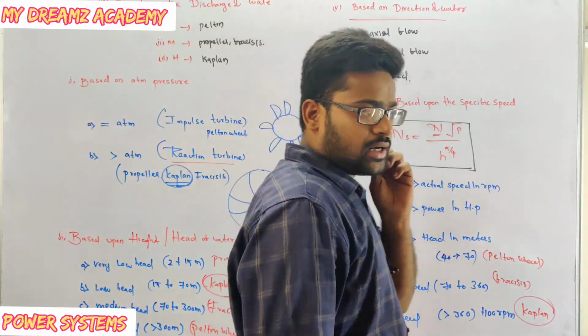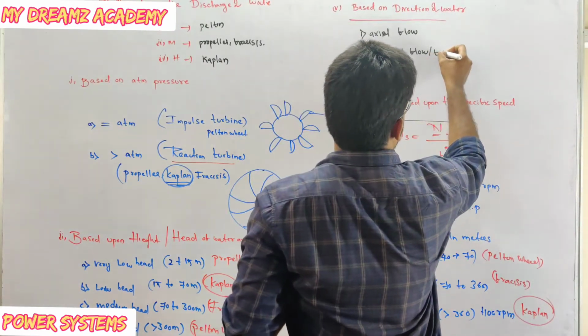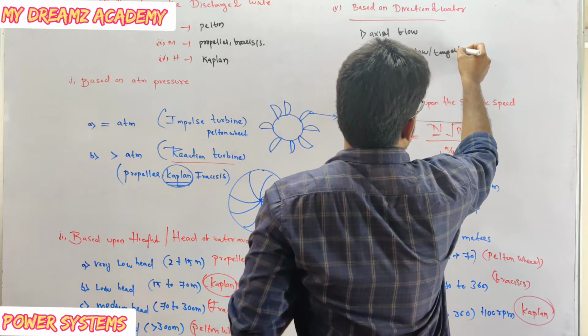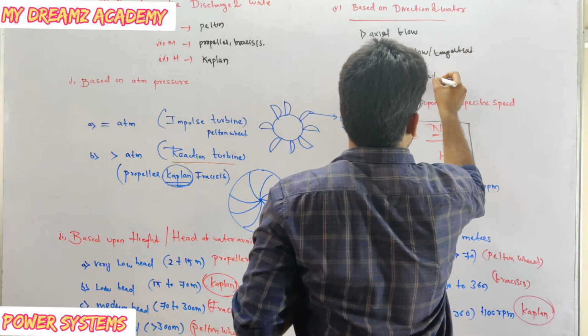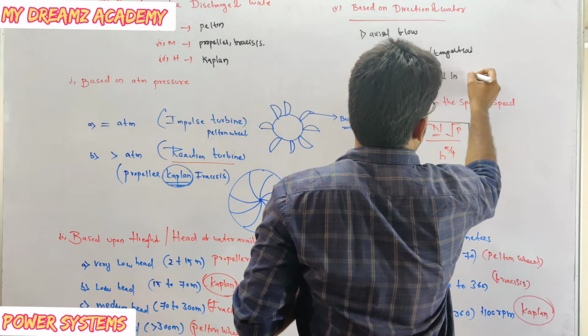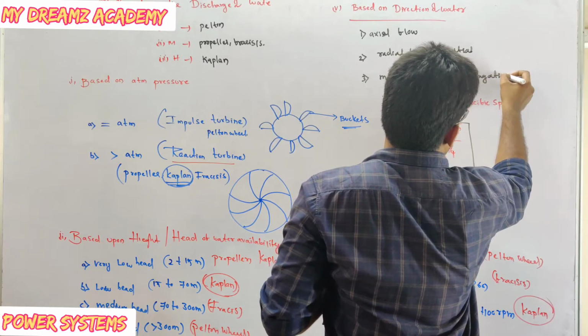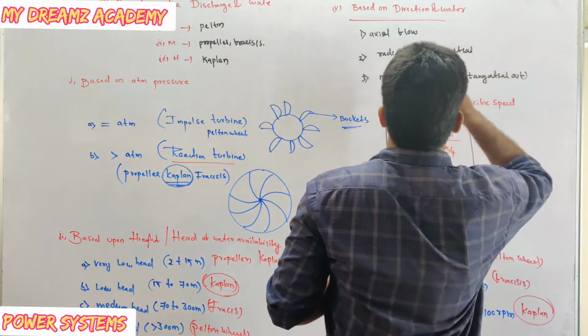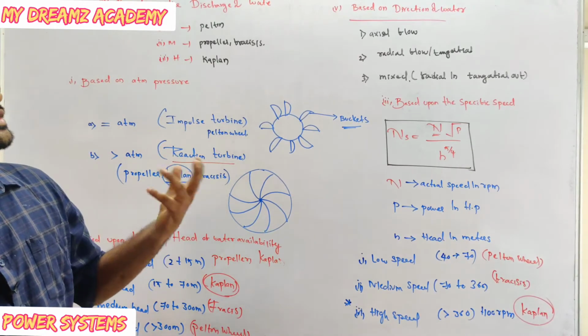Now which one is called tangential? That is nothing but radial, and also this one is called tangential. Tangential, this is radial in and tangential out. This one, mixed flow, is nothing but radial in and tangential out.